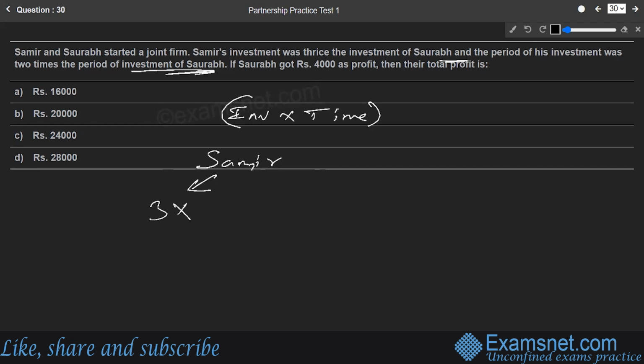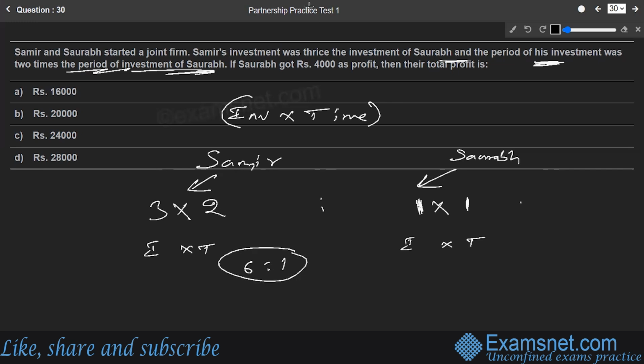So three parts, and let us talk about Saurabh's investment also. Samir's investment was thrice of Saurabh, so if we have taken 3 for Samir, we'll take 1 for Saurabh as the investment. This was the investment factor. We are going to deal with the time factor now. As they say, the period of Samir's investment was 2 times of investment of Saurabh. So let us take Samir's investment as 2, and Saurabh's investment will be 1 only. Then only it will be 2 times. If you simplify this ratio, this comes out to be 6 is to 1. So that is the profit share distribution ratio, 6 is to 1.